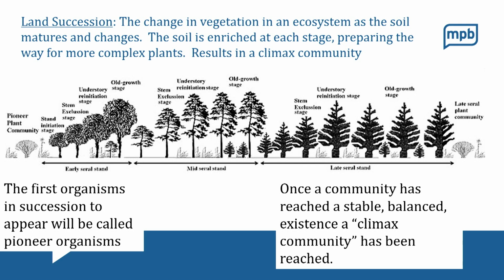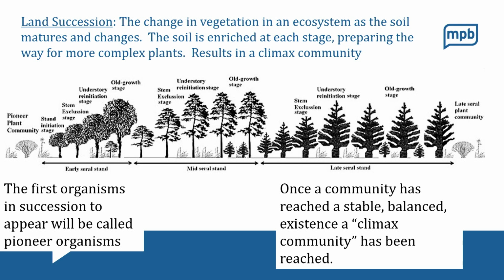So let's start way over there on the left side of this picture. Imagine we have new land that has never supported life. Maybe it was some kind of volcanic eruption that made new land once the lava flowed out and hardened. It could also be some sort of tectonic plate activity where there's uplift and now you've got new land that's never been exposed before. So this land has nothing on it. The first organisms that make it there would be known as the pioneer organisms. And these are usually very small organisms, like mosses and other small plants.